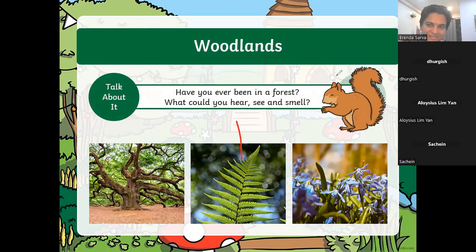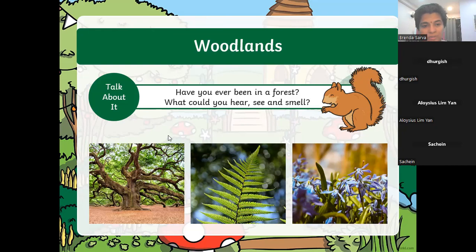This is a fern. Okay? Woodlands is supposed to be like a forest, but it's not an equatorial forest. Bear in mind, there are different types of forest. Forest means there are various types of forests in the world.